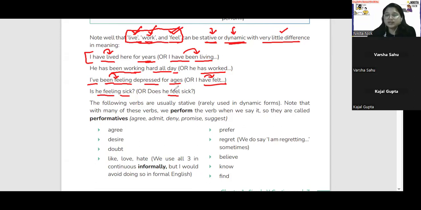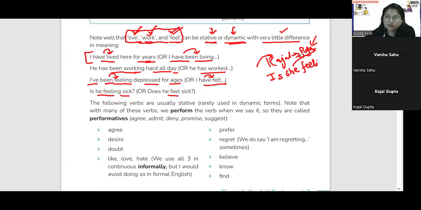Is he feeling sick मतलब कि मैं अभी पूछ रही हूँ. For example, if I'm asking Kajal right now कि I'm talking about her sister. Her sister is Pooja, okay? And I'm talking about her with Kajal. Like Kajal, is she feeling sick? So is she feeling sick?